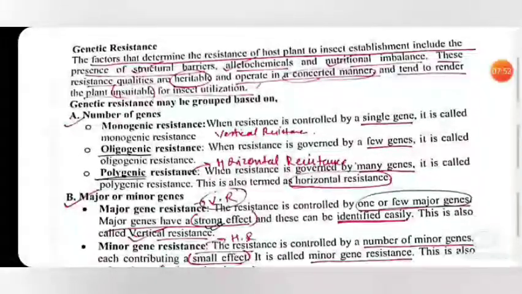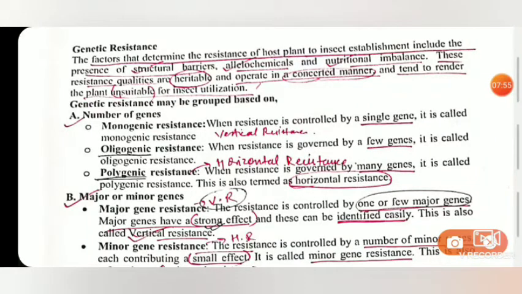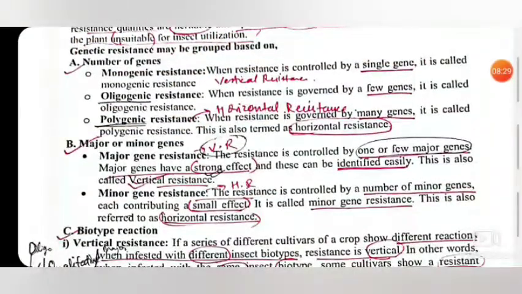Then genetic resistance, the second type. As the name suggests, it is genetically based. It is transferred from generation to generation through heritable factors such as genes. Due to the presence of these genes, the host plant may produce physical or chemical attributes which render it resistant to insects, for example structural barriers, allelochemicals, and nutritional imbalance. These resistant characteristics are heritable and operate in a concerted manner. Genetic resistance can be classified into a number of categories. Let us see these one by one.